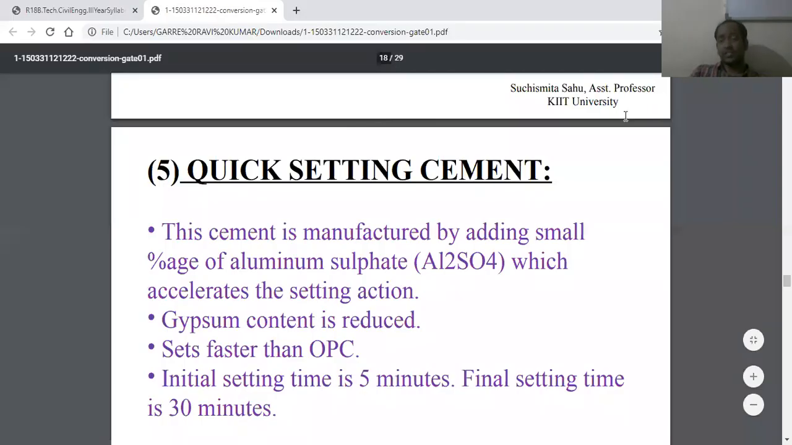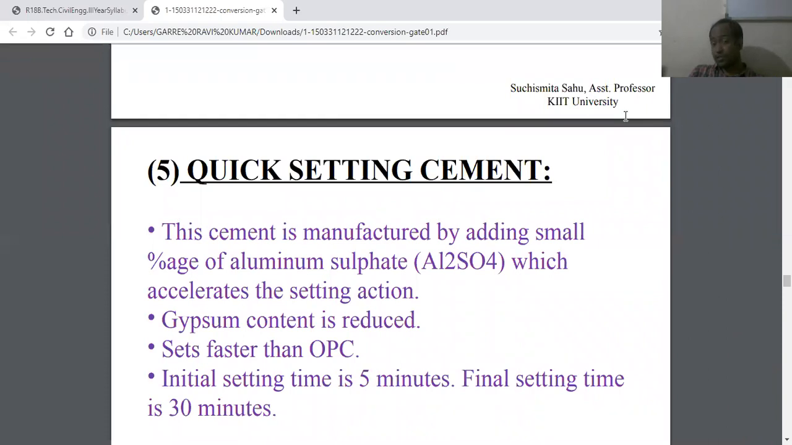The next one is quick setting cement. In quick setting cement the percentage of gypsum is reduced, because the cement is manufactured by adding a small percentage of aluminum sulfate, which accelerates the setting action. Gypsum content is reduced, and it sets faster than ordinary Portland cement. Its initial setting time is 5 minutes, and its final setting time is 30 minutes.